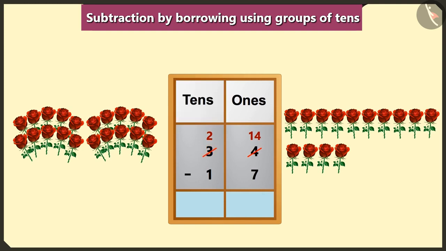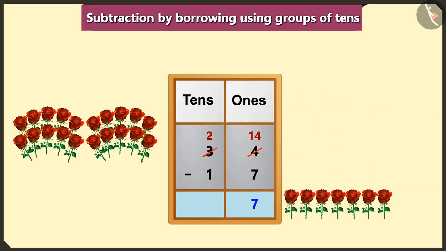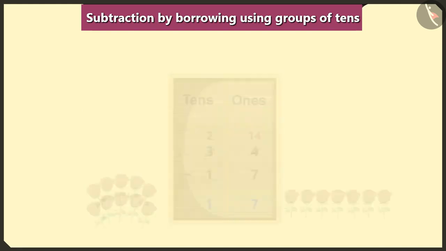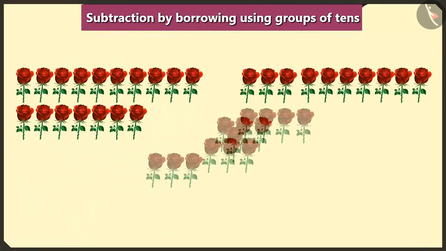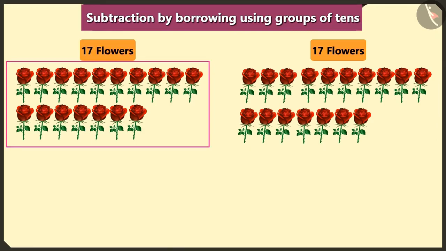Now, first of all, if we will subtract 1, 2, 3, 4, 5, 6 and 7 from 14 in the place of ones, then we will have 1, 2, 3, 4, 5, 6 and 7 left in the place of ones. Now look here. If we subtract 1 ten from 2 tens, then we will have 1 ten in the box of tens. Yes, so this way, if I make a bouquet with 17 flowers from 34 flowers, then you too will have 17 flowers left to make a bouquet.